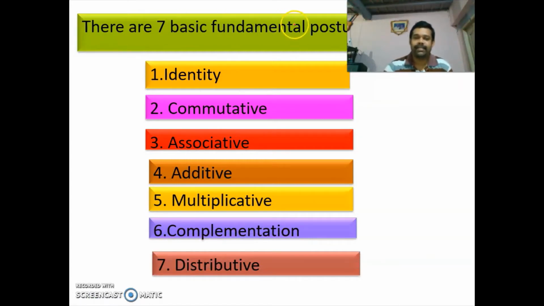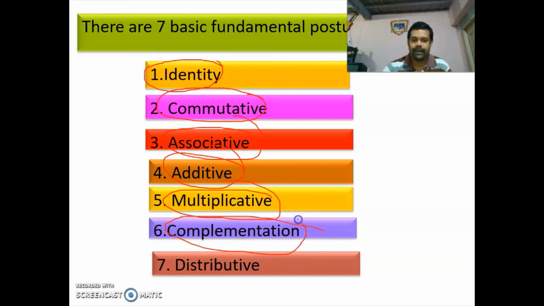These are the seven basic fundamental postulates in Boolean algebra.